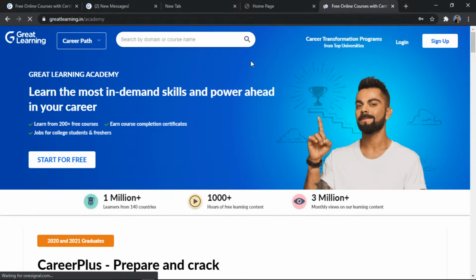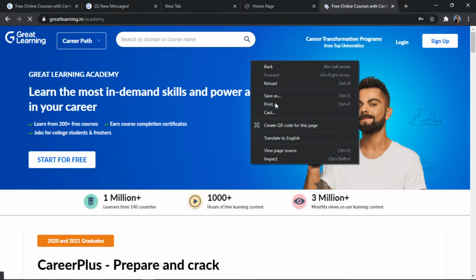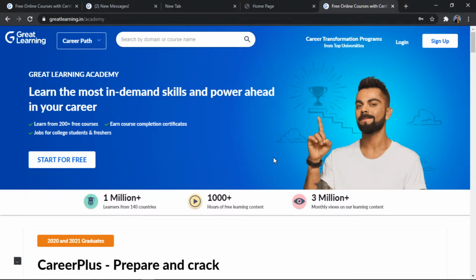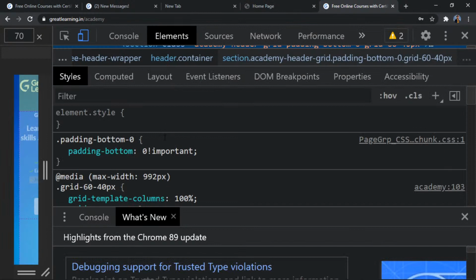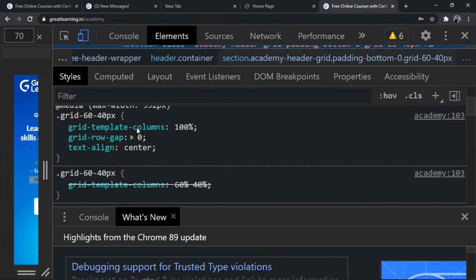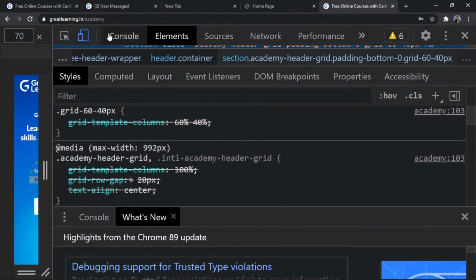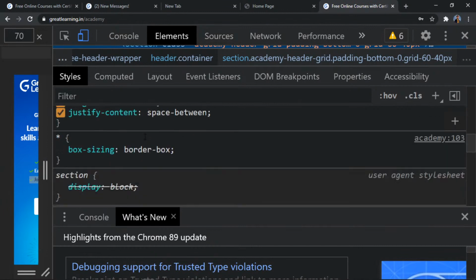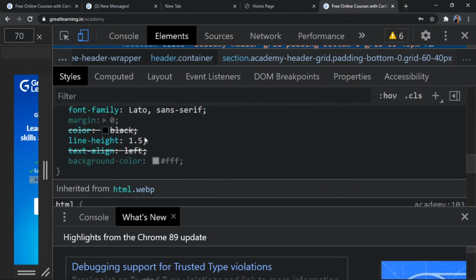Now you see the same thing that was there on the link is the same thing on this tab. Now if I want to check it, I will just right click on it, go to inspect, and look for the head tag. One second, I just need to look for the head tag.